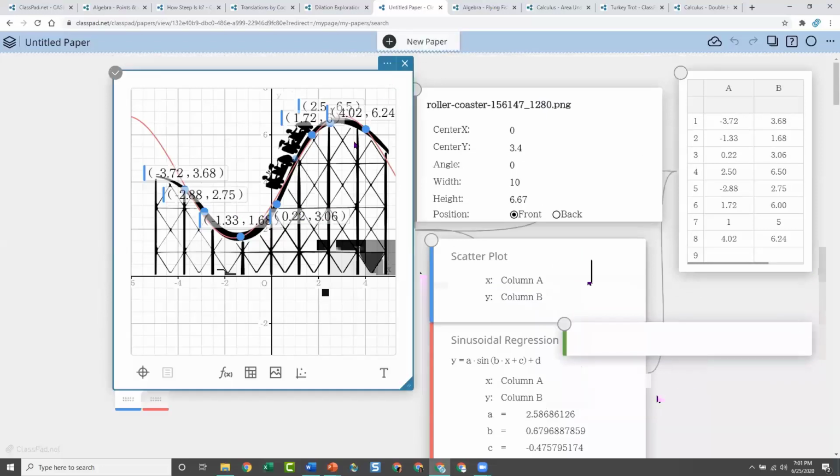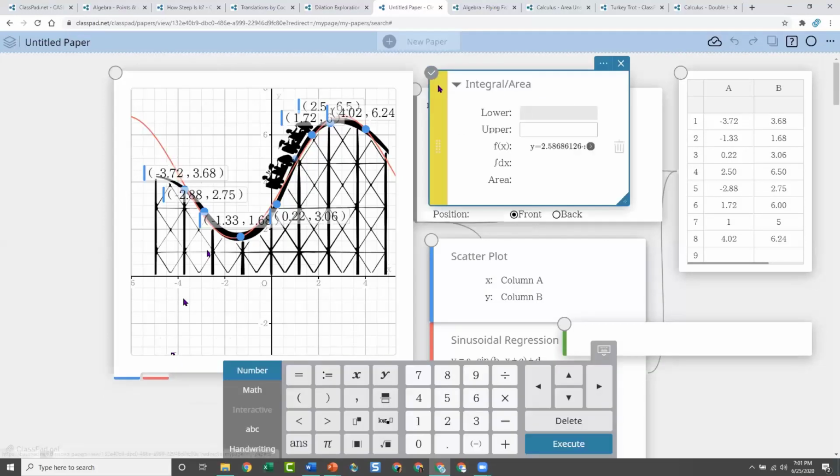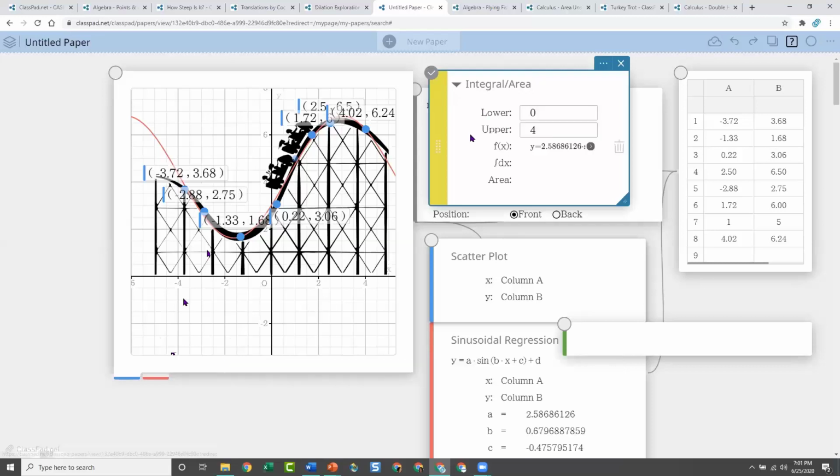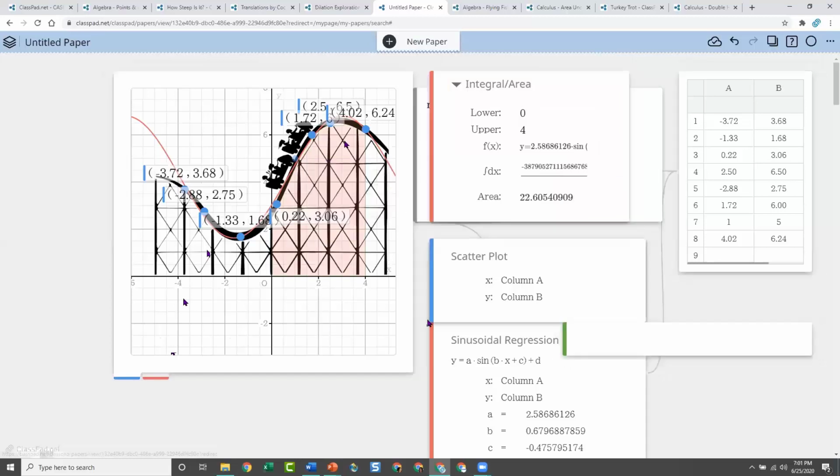Once you do that, I'm not sure if this does it. You could also do the integrals once you're done and do area under the curve. Let me show you now that I have it. Let's do a lower bound and an upper bound of 4. That is a terrible color, so it's not showing up. Let's do it in red. There we go. So you can also now do your integral and your area.